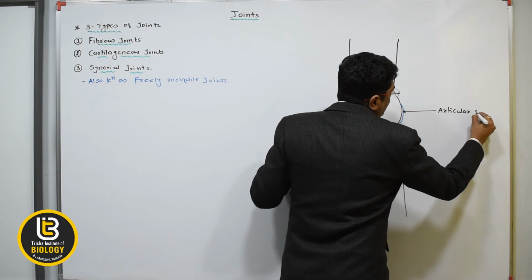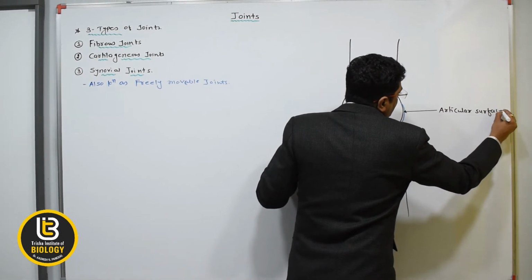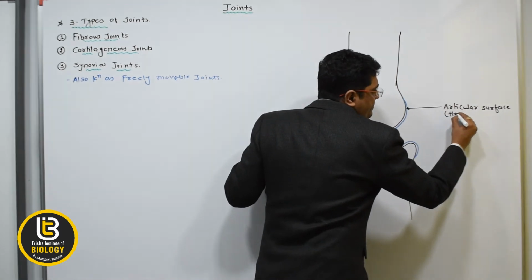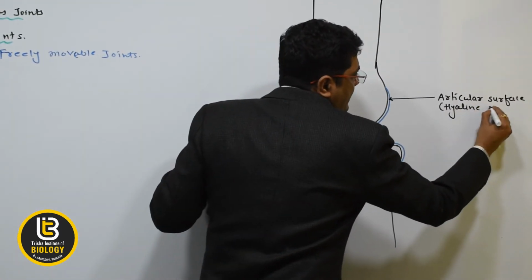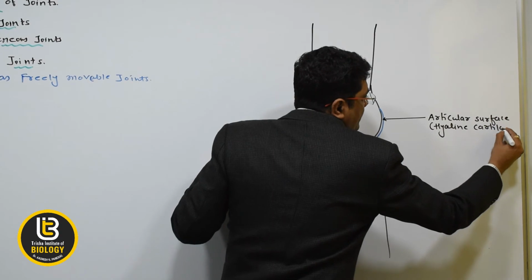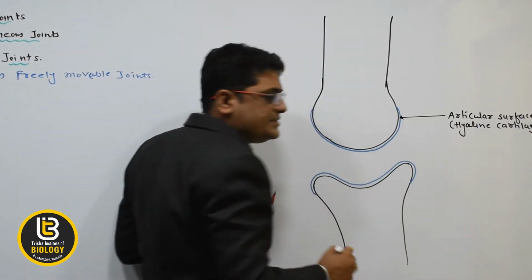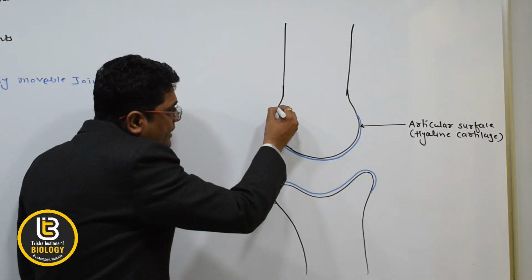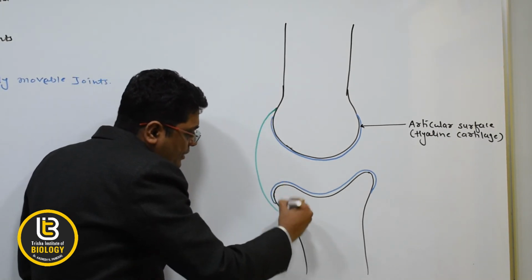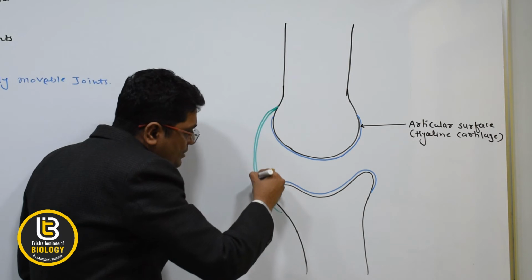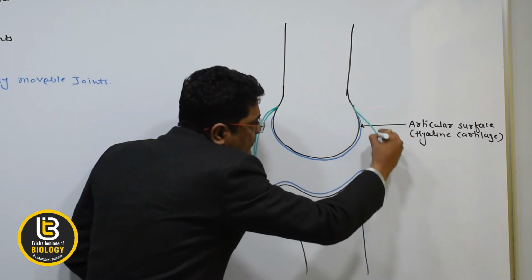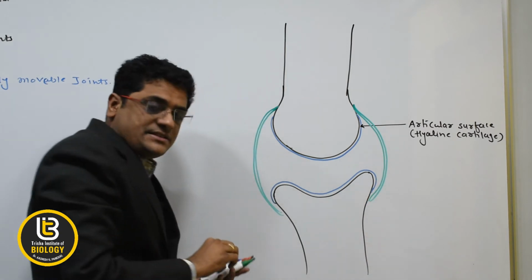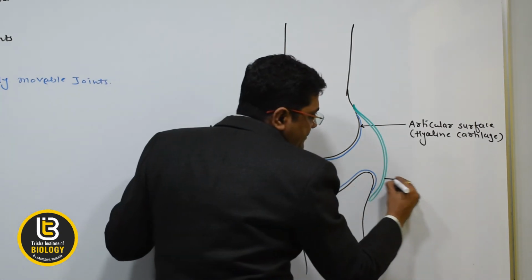This articular surface possesses hyaline cartilage. Now both of these bones are joined with the help of a ligament. This is known as the ligament.